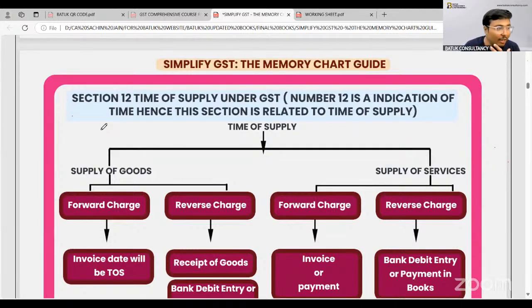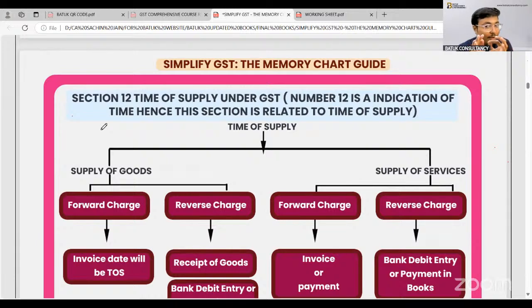Okay, Mahendra sir. Now we have decided that this is a supply. Now the question is whether I have to pay GST on that transaction, or whether I have to report that particular transaction in my GSTR-1 and GSTR-3B. For that purpose, the time of supply is there.